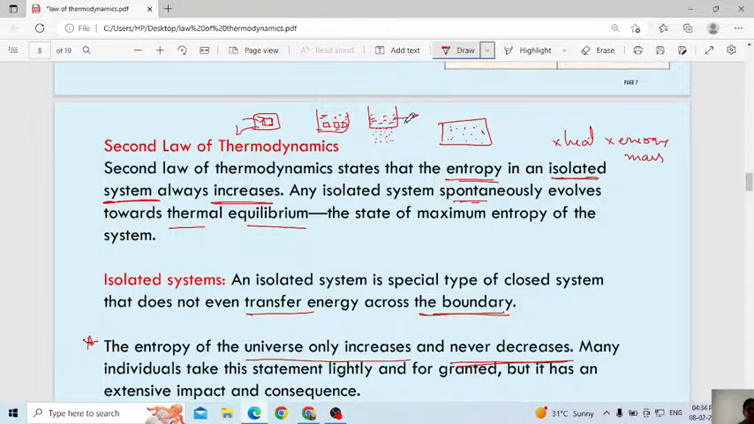Then that state we will consider both will be in thermal equilibrium. Here, why will we use the word spontaneously? Because once both systems are in contact, immediately you can observe there will be a rise in entropy.